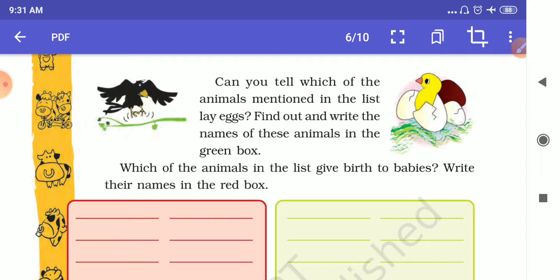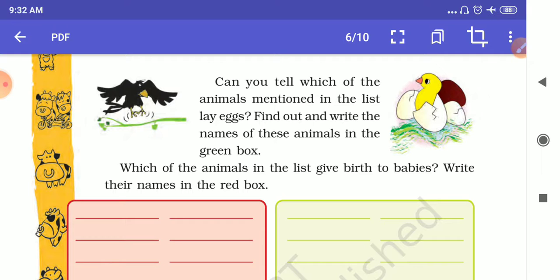Some animals have hair present on their skin. Some animals have feathers present on their skin. Some animals give birth to their little ones. Some animals lay eggs. And the relationship between all these three.